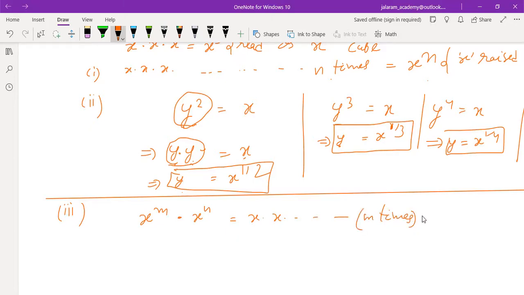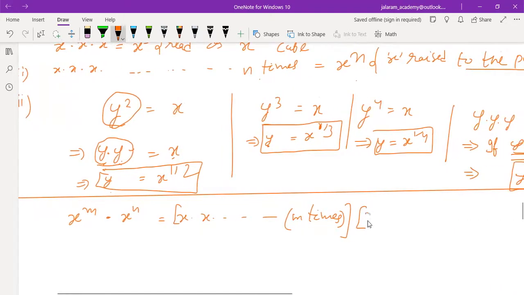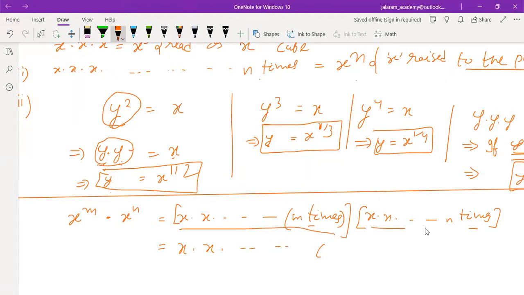And when it is multiplied by x into x and so on up to n times, how many times does x recur? In the first bracket it is recurring m times, in the second bracket n times. So in all, how many times have we multiplied x with x? Sir, m plus n times.